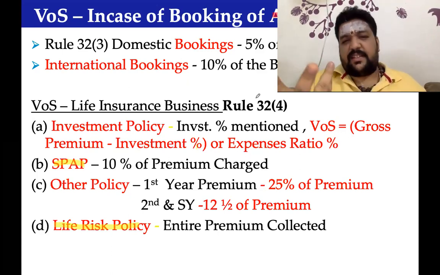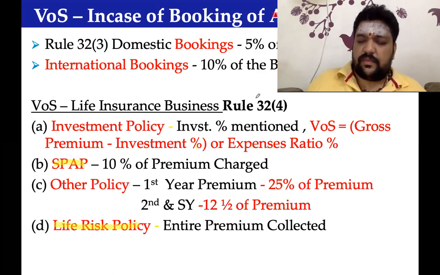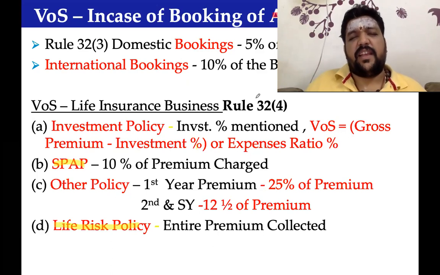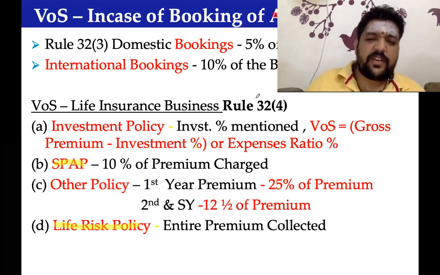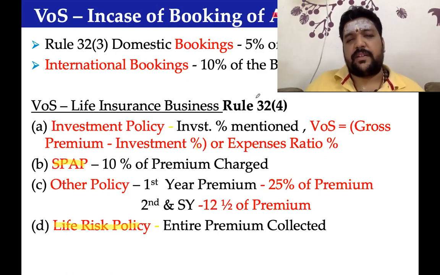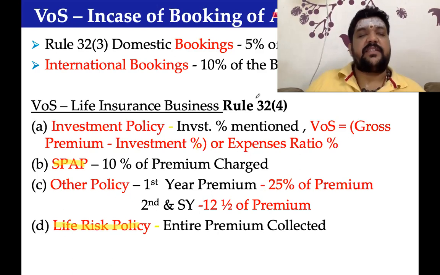If in case that is not known, very simple. It will be determined as per the other policy models, which is 25% for the first year, and 12.5% for the second and subsequent year premium. Or: "No, sir, we know our investment ratio. Investment is 70%.